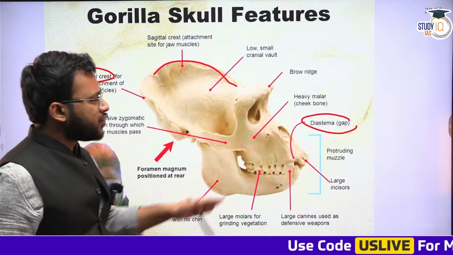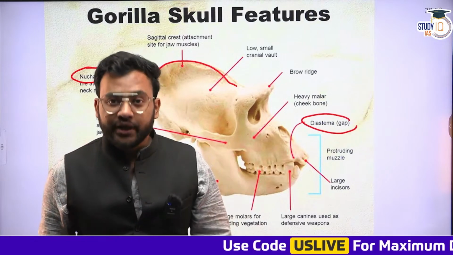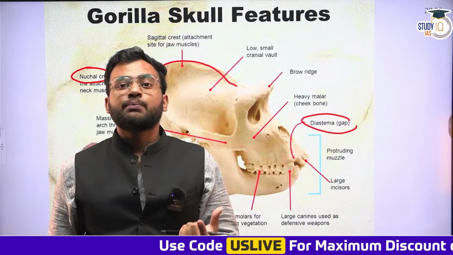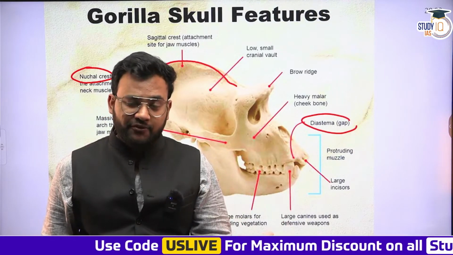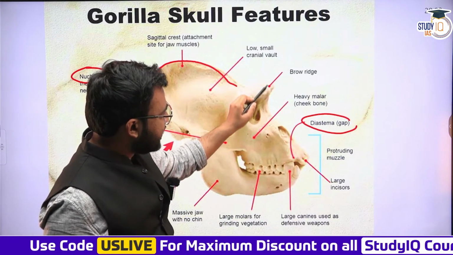Even the face, if you see the plane of the face, is slightly protruding. It is prominent, and this type of feature is called prognathism. The bulging, outwardly directed, protruding type of face. So you see the facial area. These are the brow ridges.